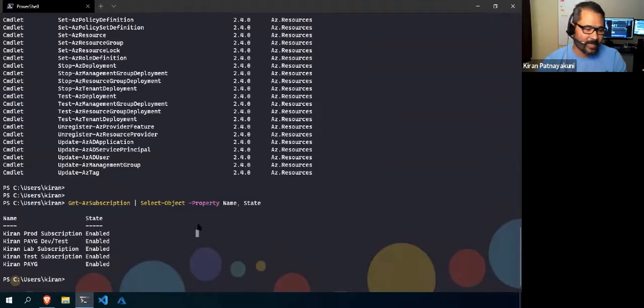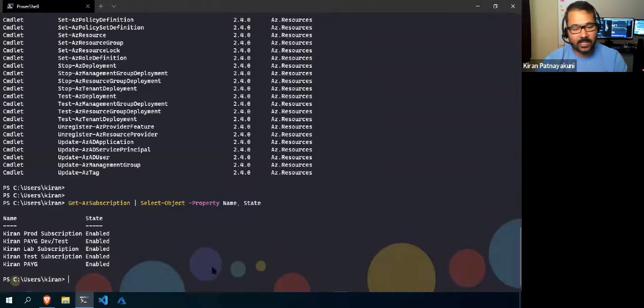So just to avoid that, I'm piping that. Actually, this is one way you can filter the properties as well. It has many properties, out of which if you only want a few, you can use Select-Object name and state.